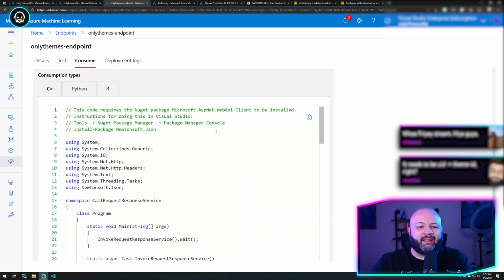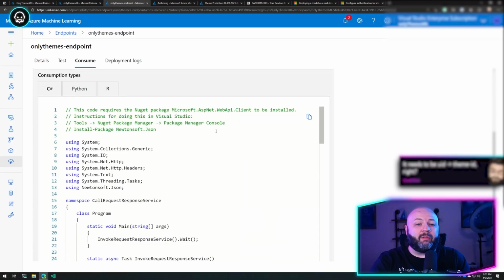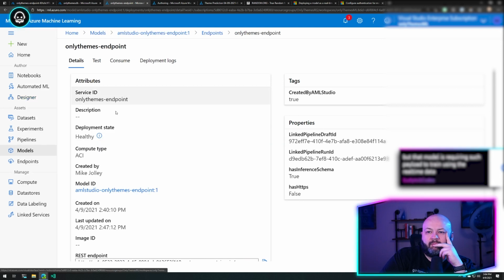I don't want to pass in the theme. I want you to tell me a theme. I want to pass in a user ID and it tell me a theme ID that it thinks I would like. I think we just set up that thing into the designer. I think we set that up wrong.